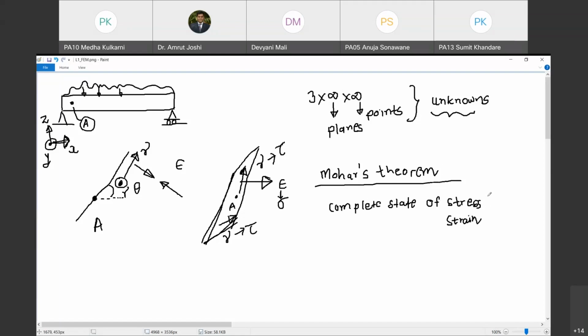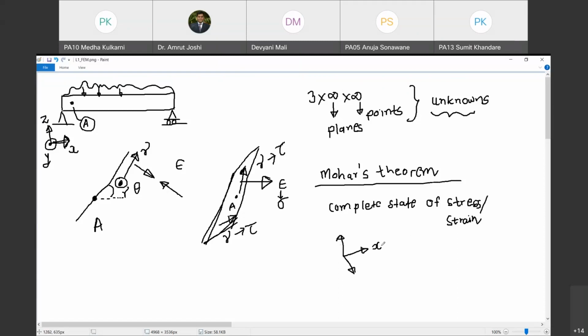In a strained material, if you know the complete state of stress or complete state of strain on three mutually orthogonal planes. So what is the next condition? You must have three mutually orthogonal planes. It is not required that these planes are horizontal, vertical, and so on. Any randomly chosen triplet of mutually orthogonal planes.